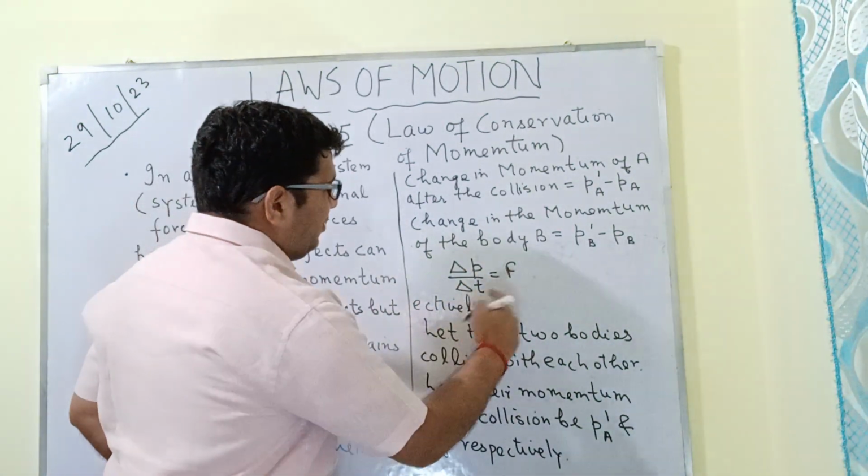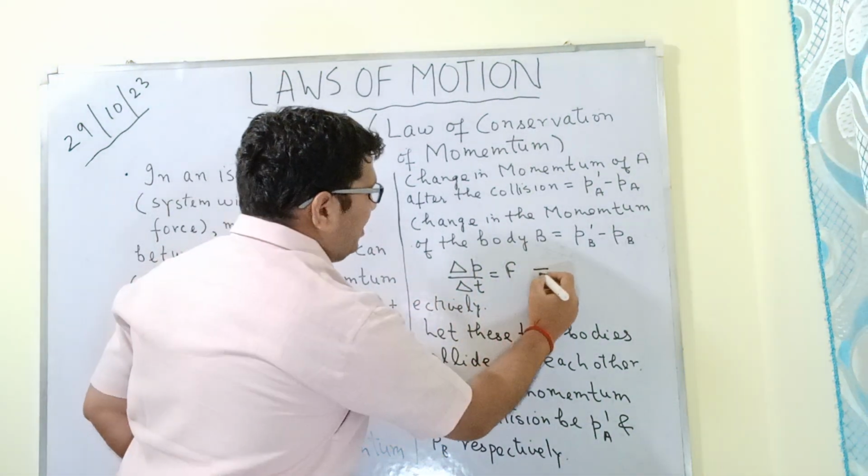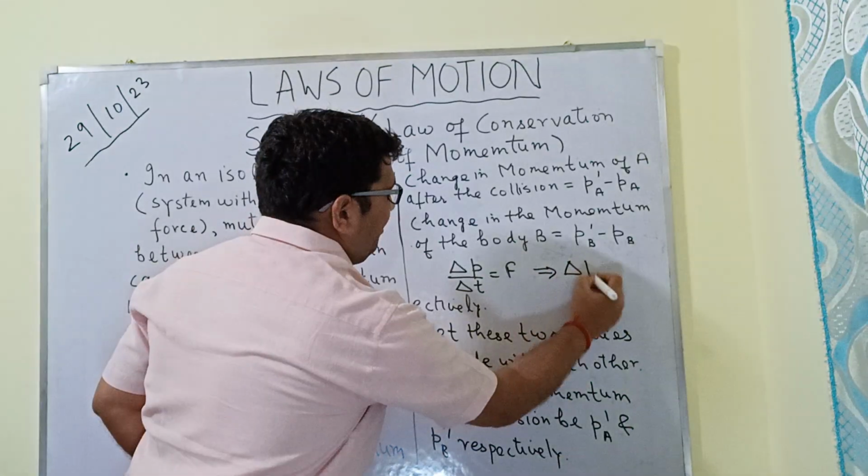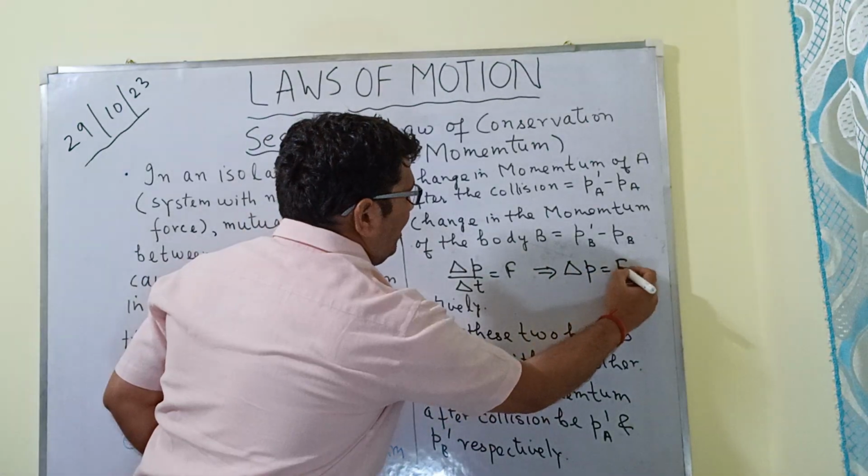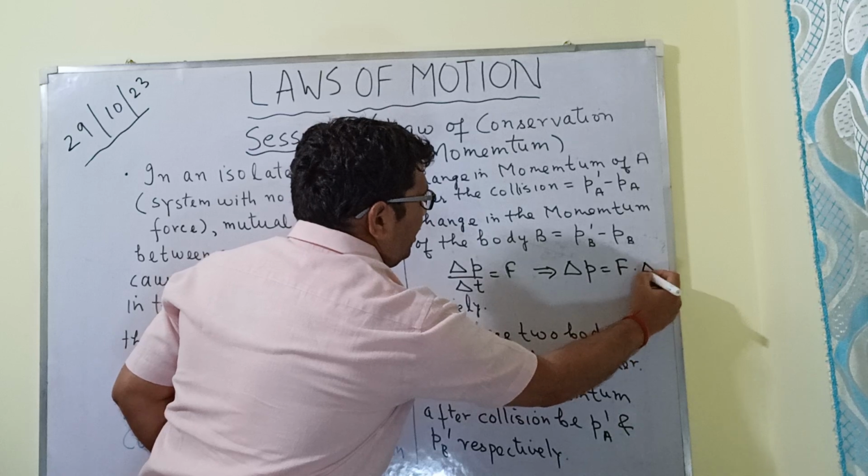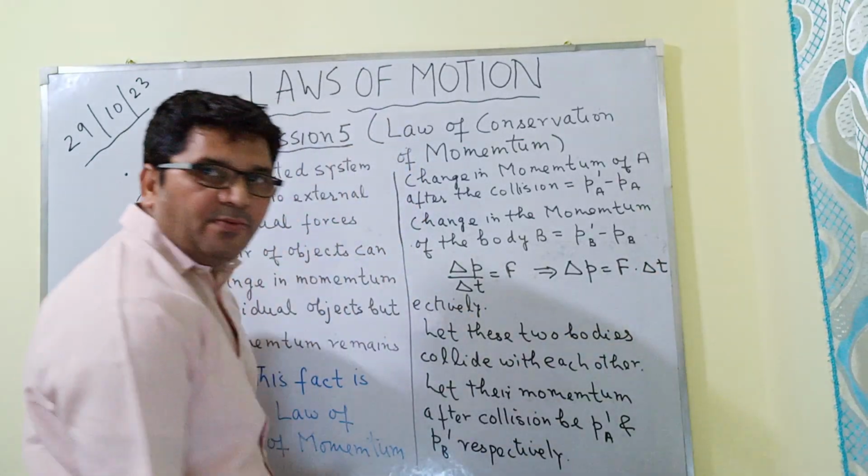So delta P upon delta T is equal to F. It implies that delta P is equal to applied force into the time of impact.